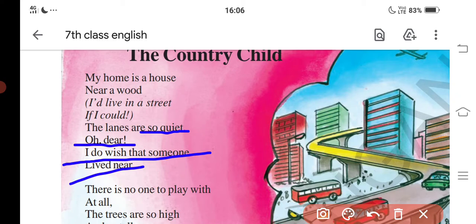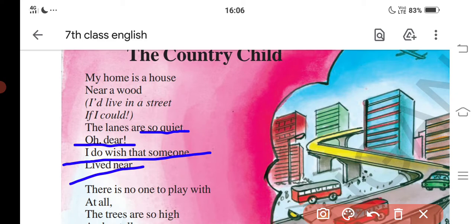He is thinking that beside my house there would be many people. See, I do wish that someone lived near. Means many people will not be there in the countryside. Okay.